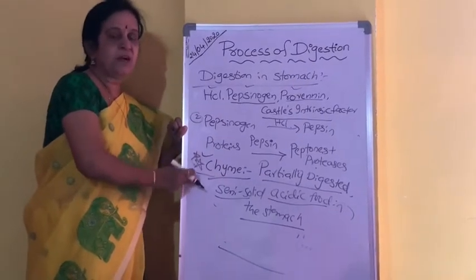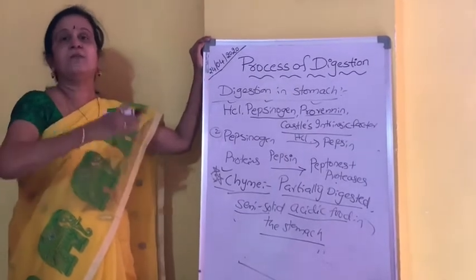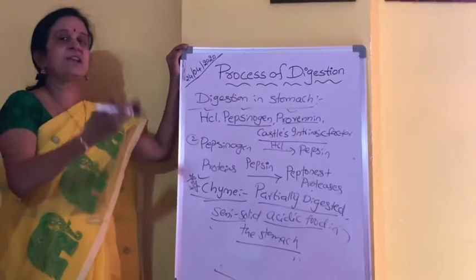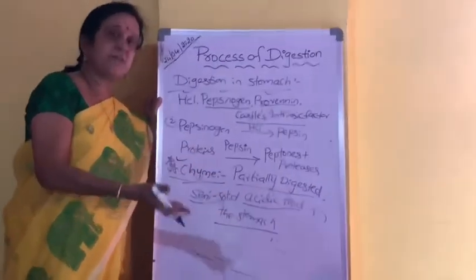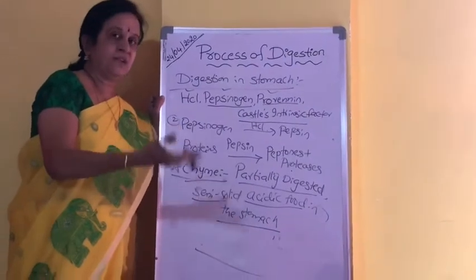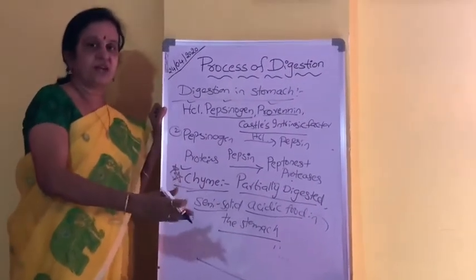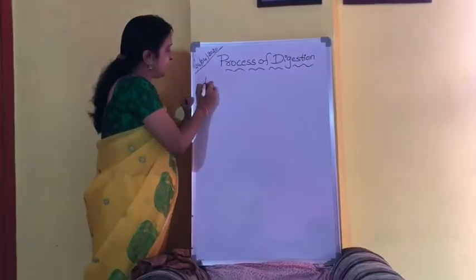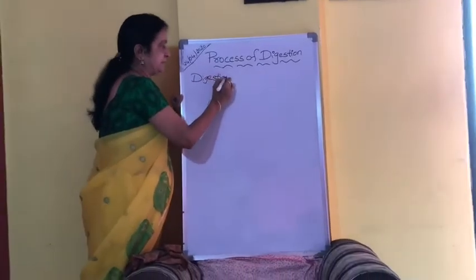Now, after the formation of chyme, the chyme will enter very slowly from the stomach into the next part of the alimentary canal. What is the next part of the alimentary canal? Intestine. So let us learn about the digestion in the intestine in the forthcoming class. Now let us see the digestion in the intestine.